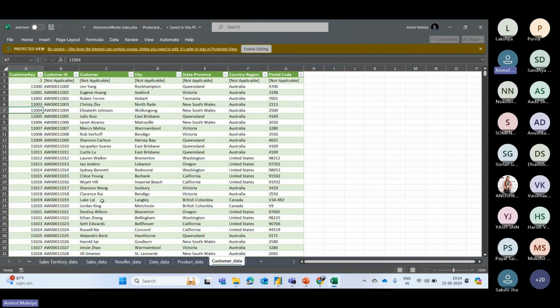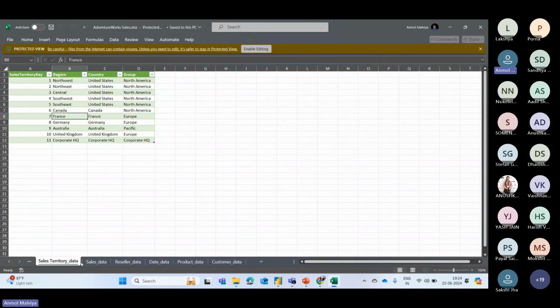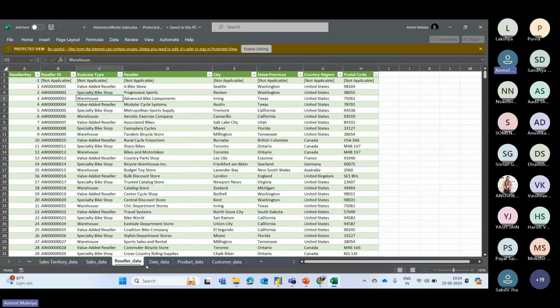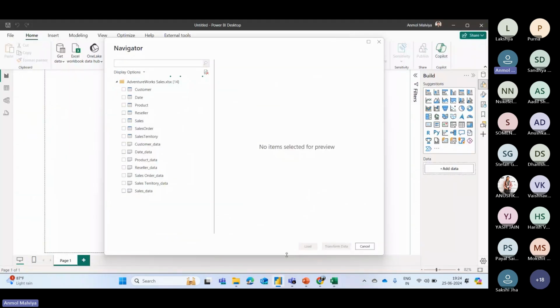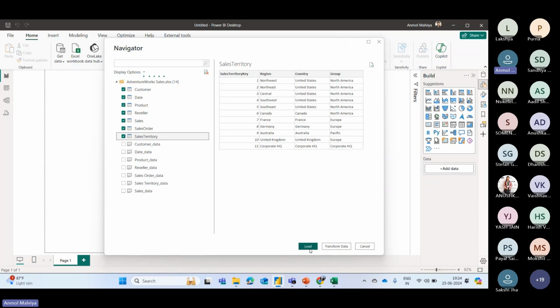So if you can see in our Excel file, we have various sheets which contain tables like sales territory data, sales data, reseller data, then we have date data, product data, and customer data. So when we choose that file, we have to click on whatever tables we need to import in our report. So we can select it from here, and it will also create a preview for you for your data. And there are two options. One is to load, and the second is to transform data.